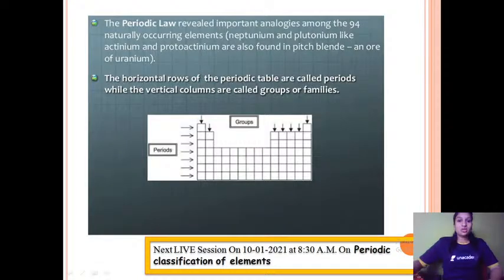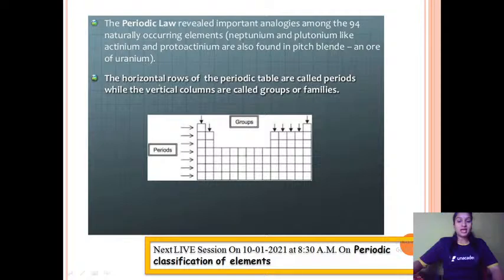So the periodic law stated there were 94 naturally occurring elements. Neptunium, plutonium, and actinium and protactinium are also found in pitchblende, an ore of uranium. So there were almost 94 naturally occurring elements, and while arranging the elements, Henry Moseley made certain vertical columns and horizontal rows.